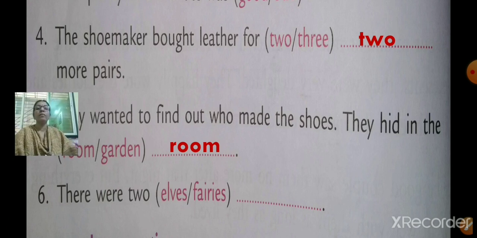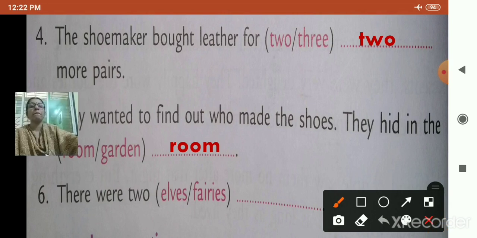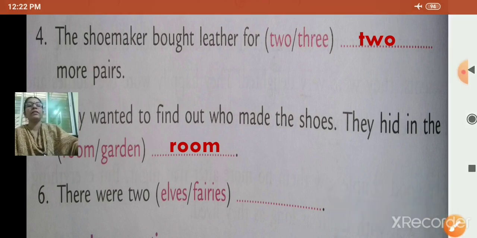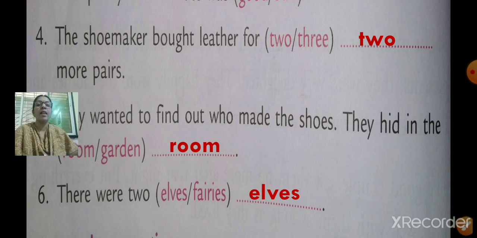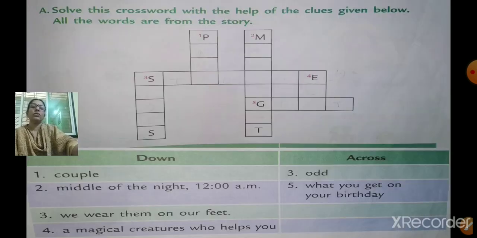There were 2 elves or fairies. Yes, there were 2 elves. So put a tick on elves. Then write the word elves in the blank space. ELVES, elves. There were 2 elves. Done? Very good. Now we are going to go to the next question.